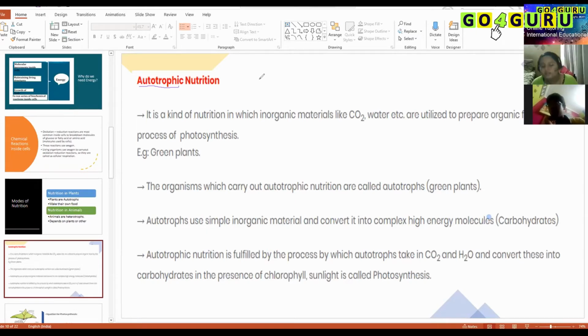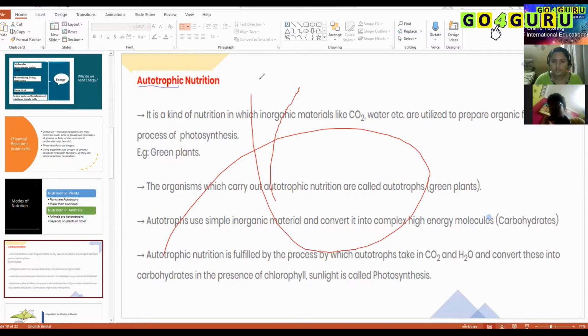Organisms which are capable of producing their own food, which prepare their own food. Plants have chlorophyll in their structures. They have chloroplast. Please don't write on the screen.